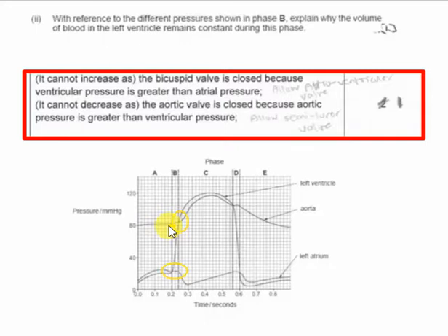But in terms of phase B on the graph, both of those valves are closed, therefore no blood can enter and no blood can leave.